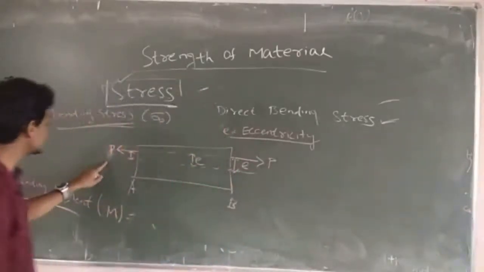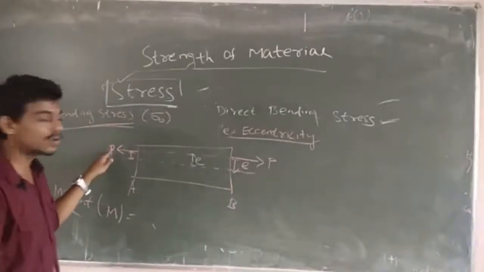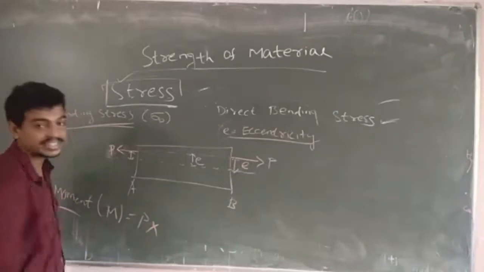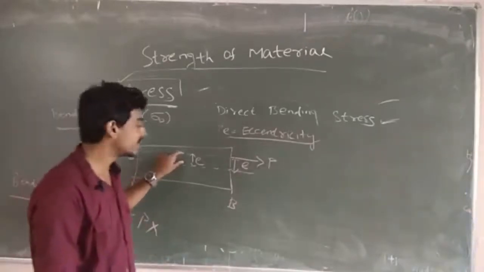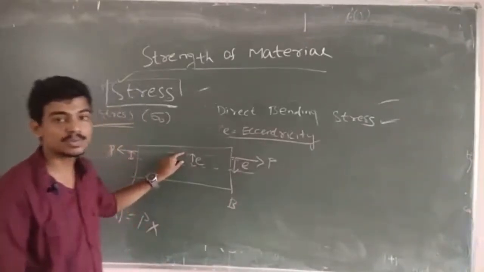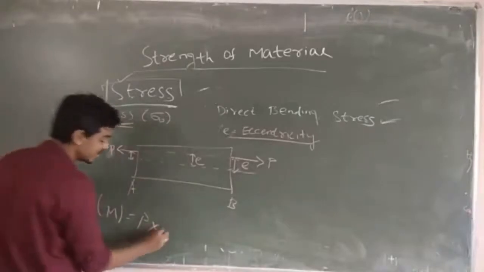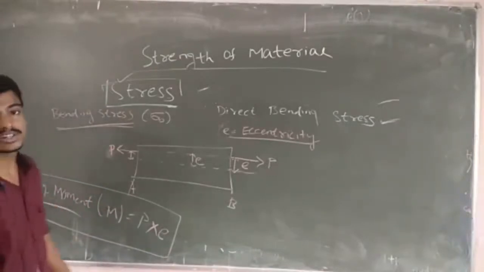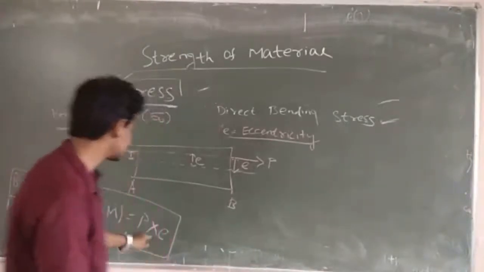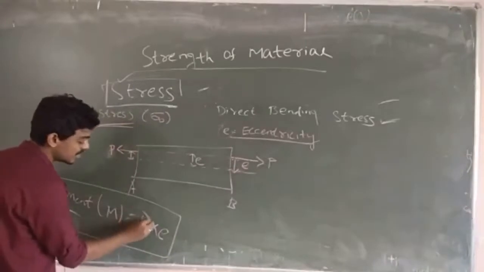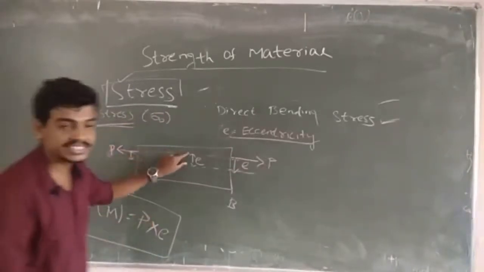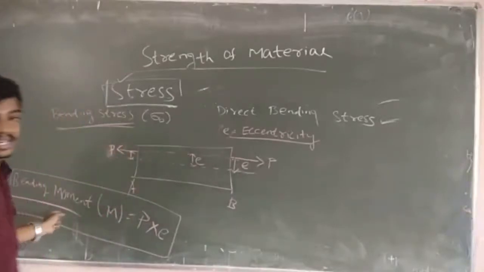So in this case the bending moment is the load, that is P, multiplied by the distance from the neutral axis to the load position, that is E, eccentricity. So the bending moment can be calculated by multiplying load into eccentricity. That will give you the bending moment: load times eccentricity equals our bending moment.